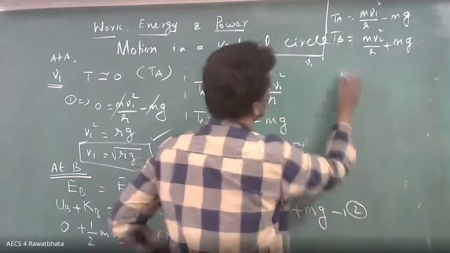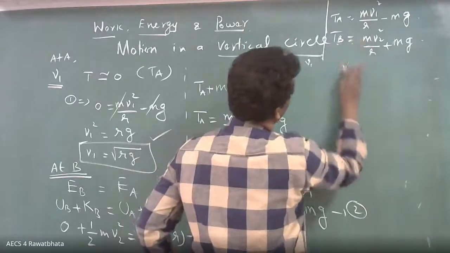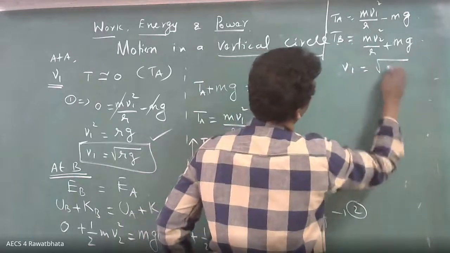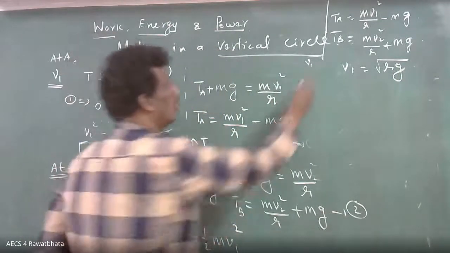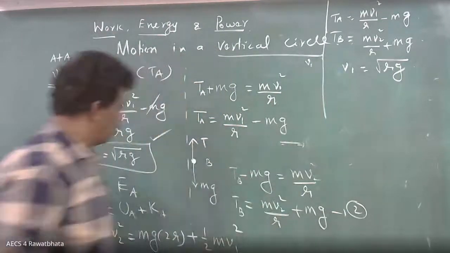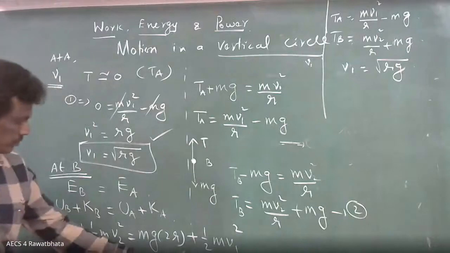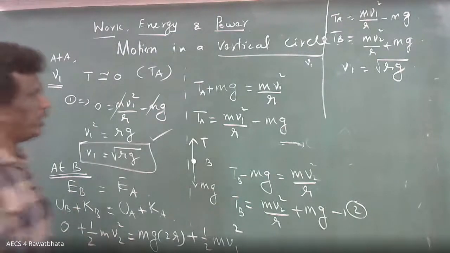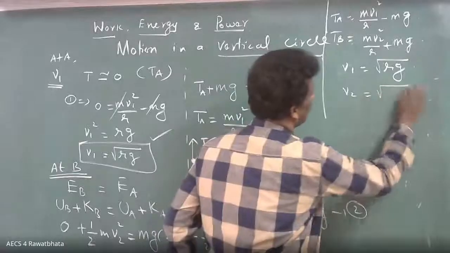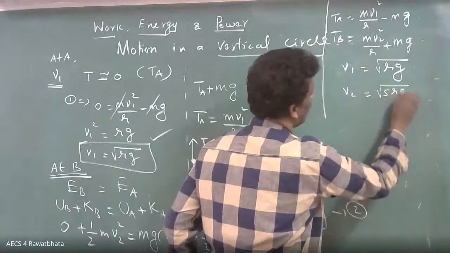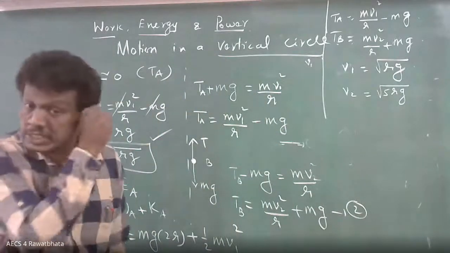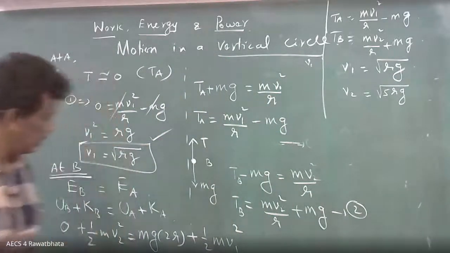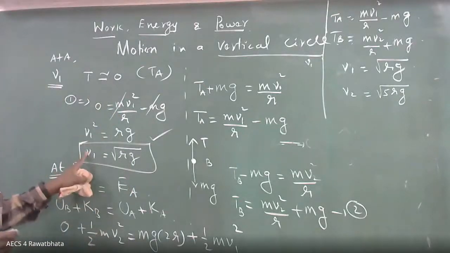Then what we got: V1 equals square root of RG. Is something visible? No? Okay. So this is over. What V2 are you getting? Any of you getting the answer? Root 5GR. Yes, root 5RG, 5GR or 5RG, no problem. Please others also check it. There's no difficulty. Now you got V1, V2.